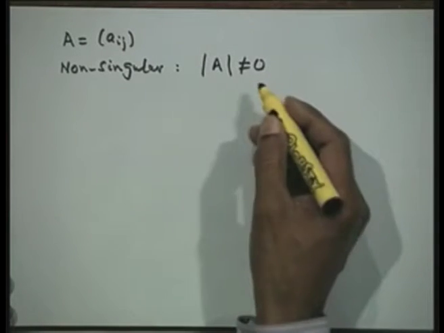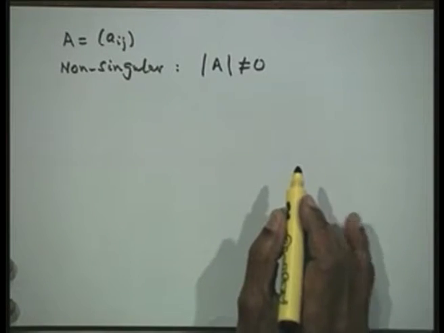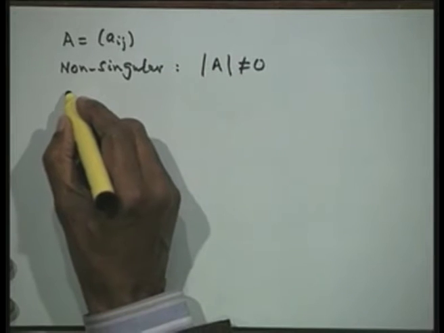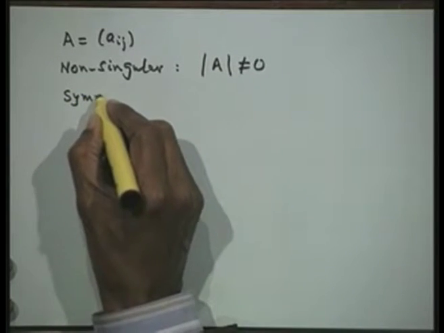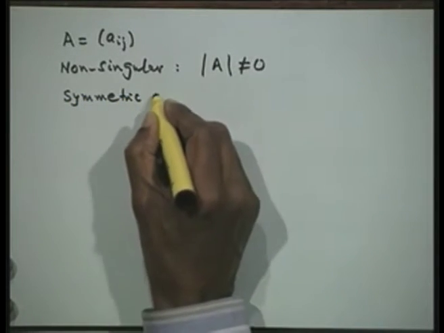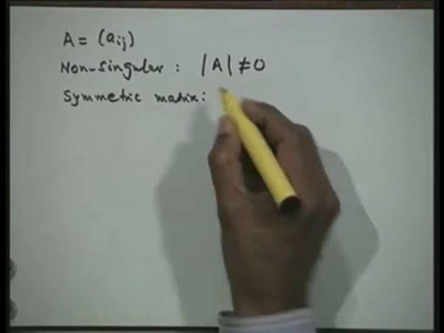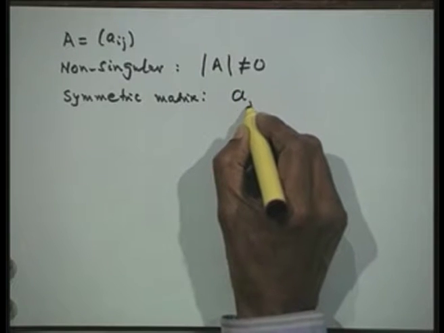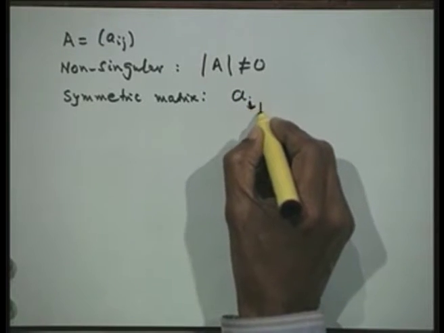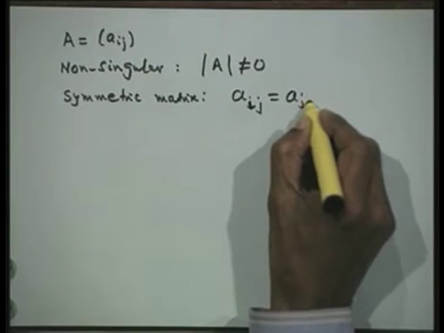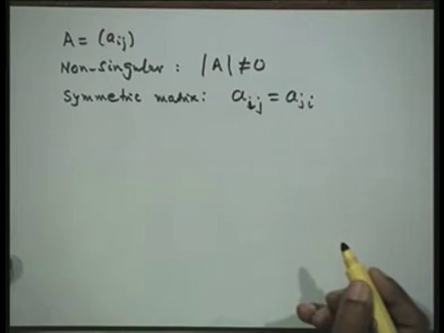So I can find the value of the determinant, and the determinant is not equal to 0. Then I define a symmetric matrix. If the elements of A satisfy the property that Aij is equal to Aji, then the matrix is a symmetric matrix.